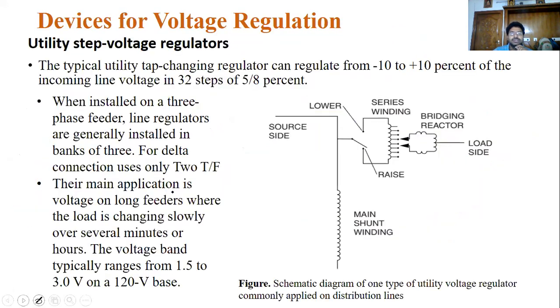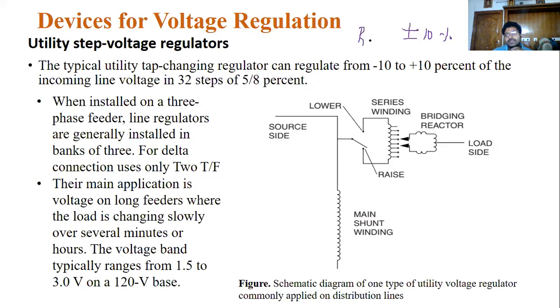Now see the first device, utility step voltage regulators. This is very easy. You know that every power system has an allowable voltage level of up to plus or minus 10%. We do not treat this plus or minus 10% as a fault or deviation in the system.